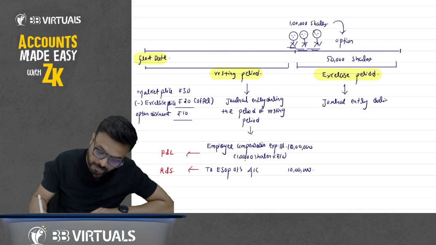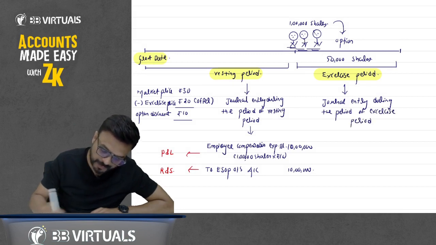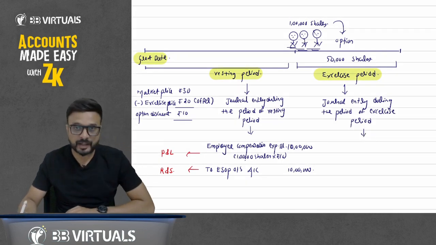during the exercise period. So what entry will pass?